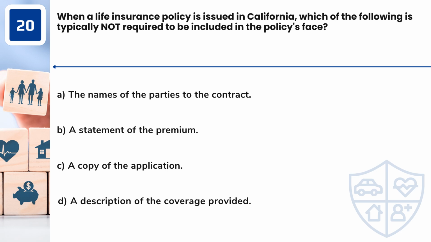Question 20. When a life insurance policy is issued in California, which of the following is typically not required to be included in the policy's face? A. The names of the parties to the contract. B. A statement of the premium. C. A copy of the application. D. A description of the coverage provided.